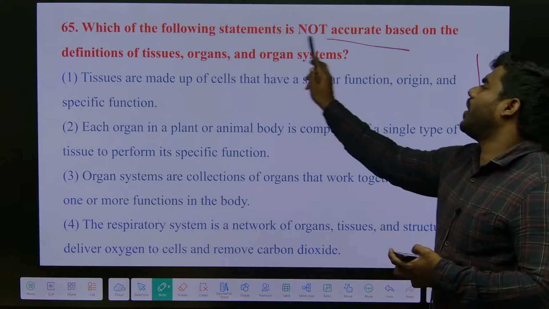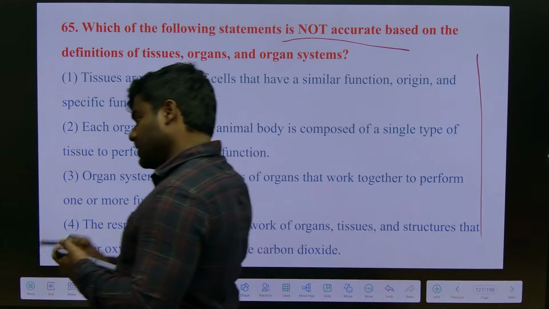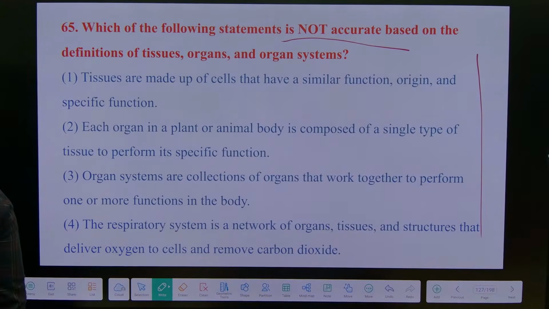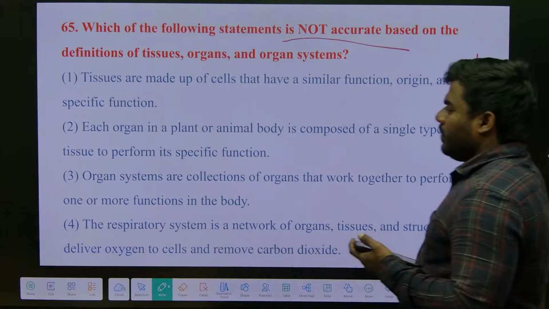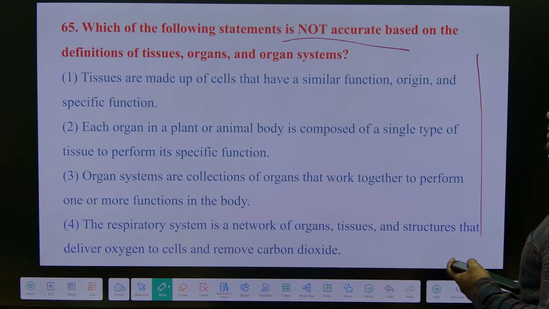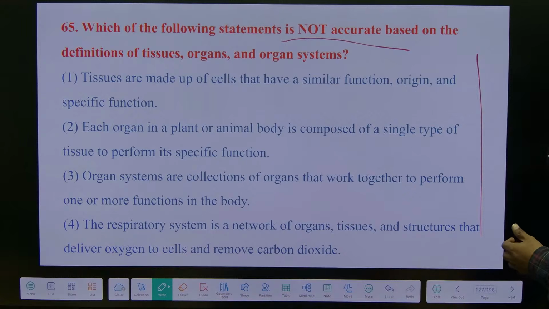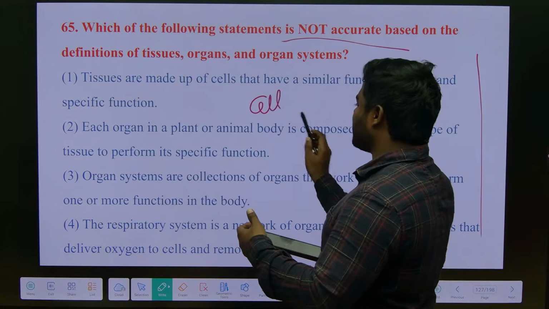They are asking which is not. We generally know the definition of a cell.